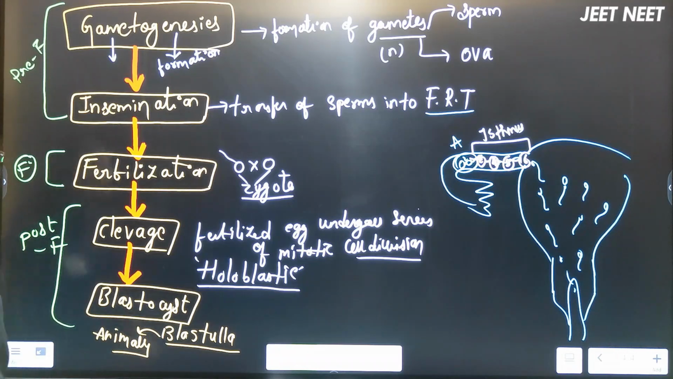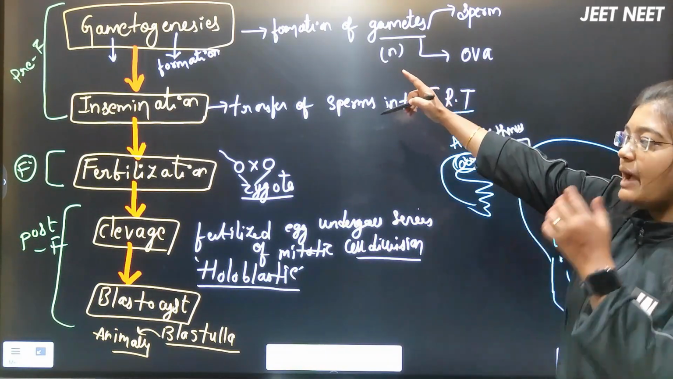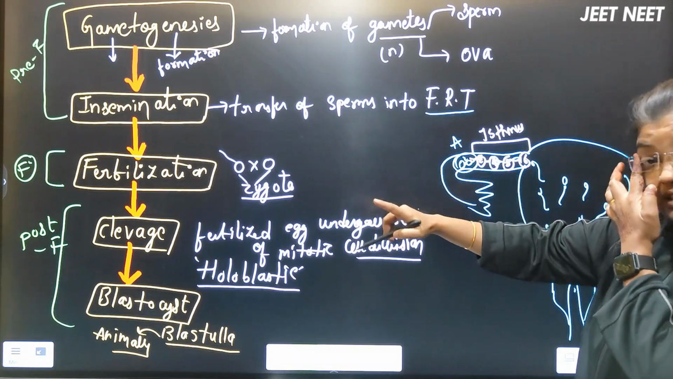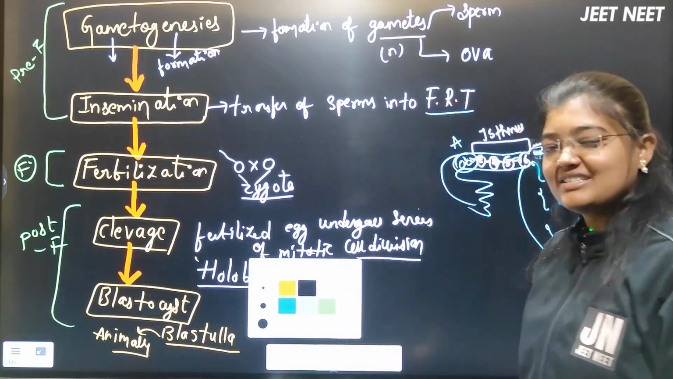Post-fertilization events. It has started with the post-fertilization events. I hope I am clear with this first: gametogenesis, insemination, fertilization, cleavage and the blastocyst. Then what do you mean by the blastocyst actually?